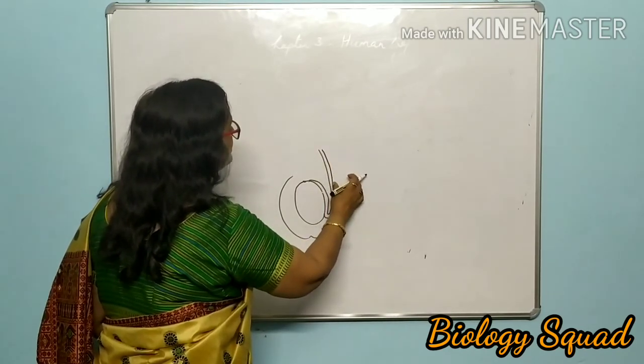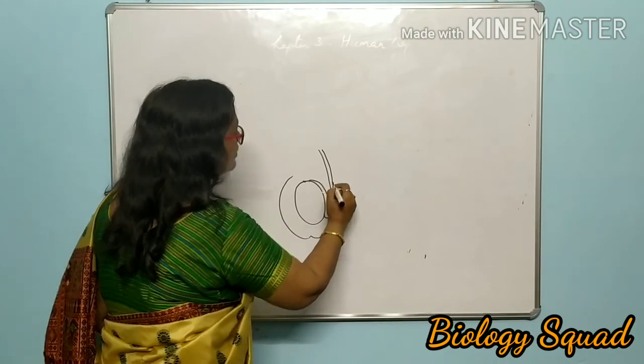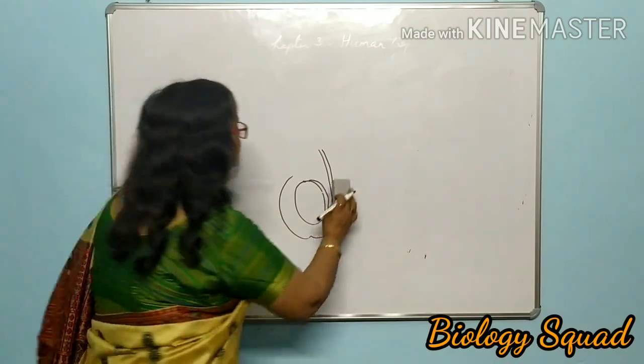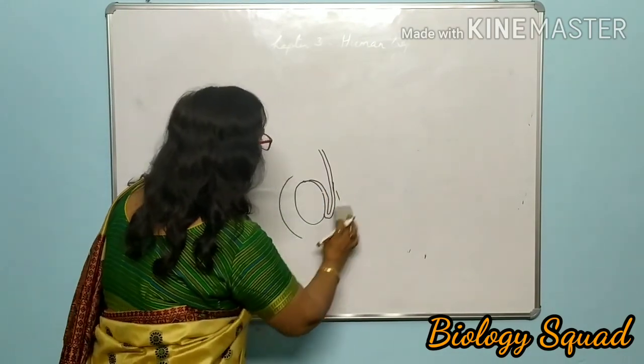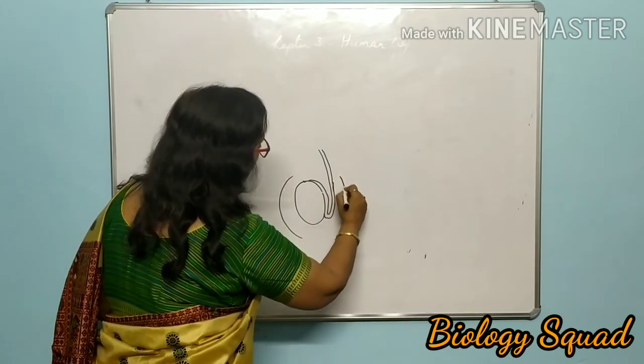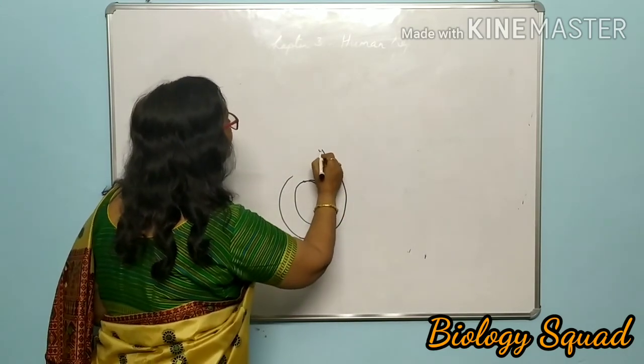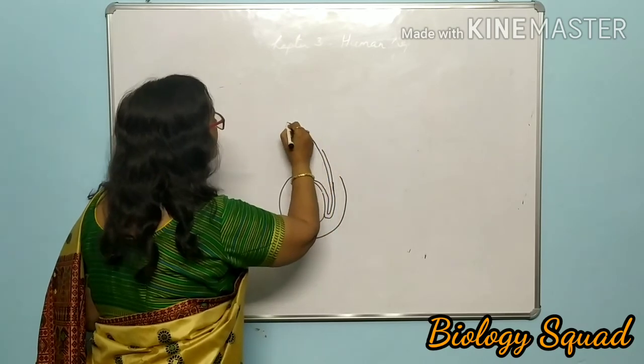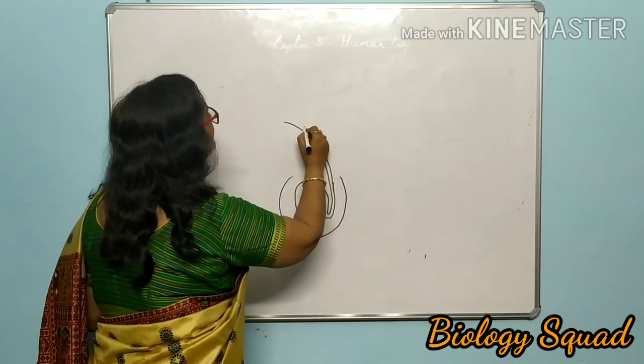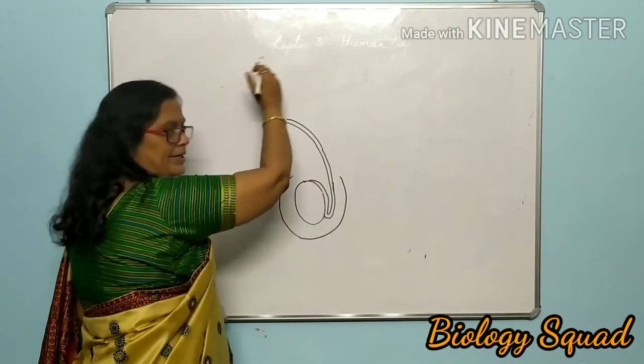This is the tubular structure. So please draw along with me also. You can draw it very clearly. And it is very simple to make. You make it like a structure.